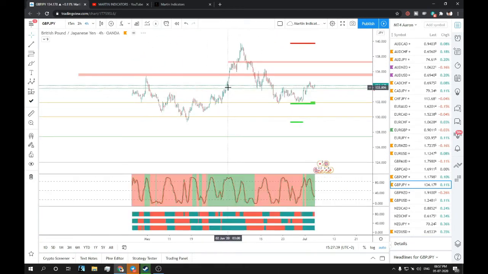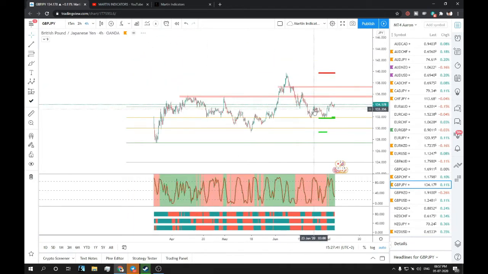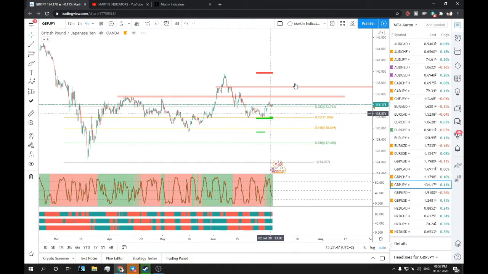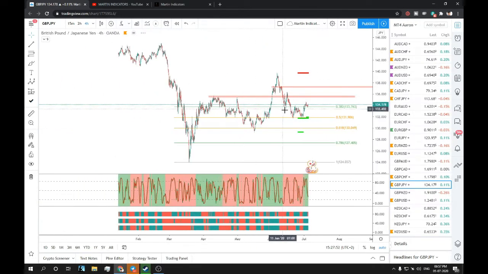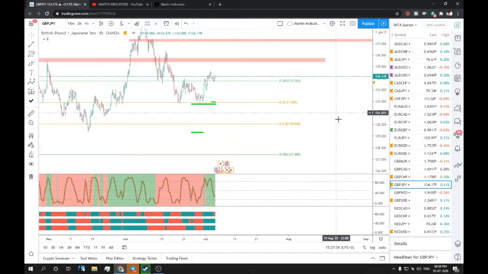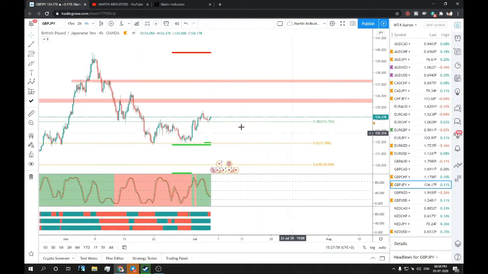GBP JPY is also looking bullish to me because we tested the 0.5 golden fib ratio and it just bounced off that level, showing nice buying range. So in coming days we can see a nice buying and bullish move in GBP pairs, as said, and this is also looking very bullish, and you can see this bullish cross.